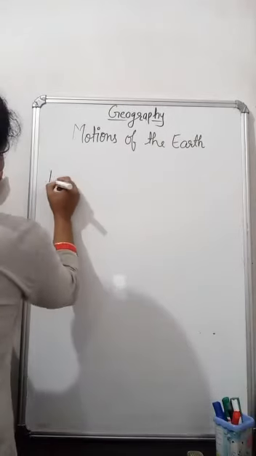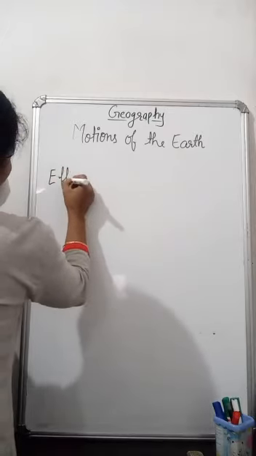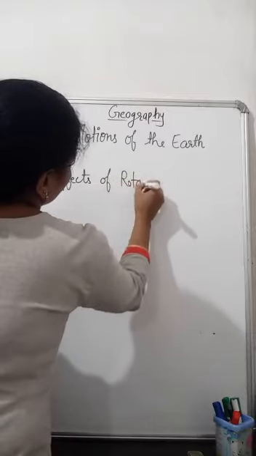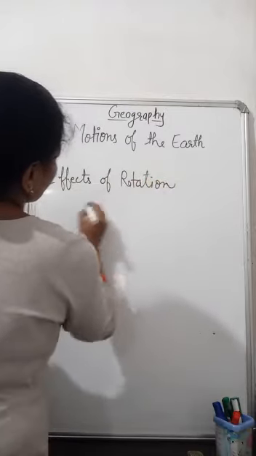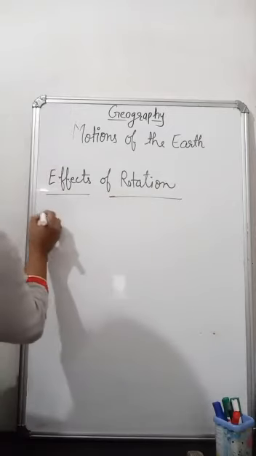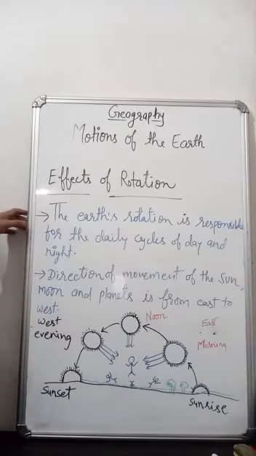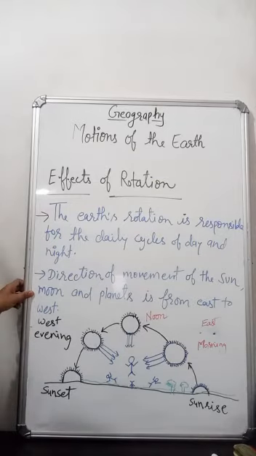Now, effects of rotation. See here. The earth's rotation is responsible for the daily cycle of day and night. The direction of movement of the sun, moon and planets is from the east to west.